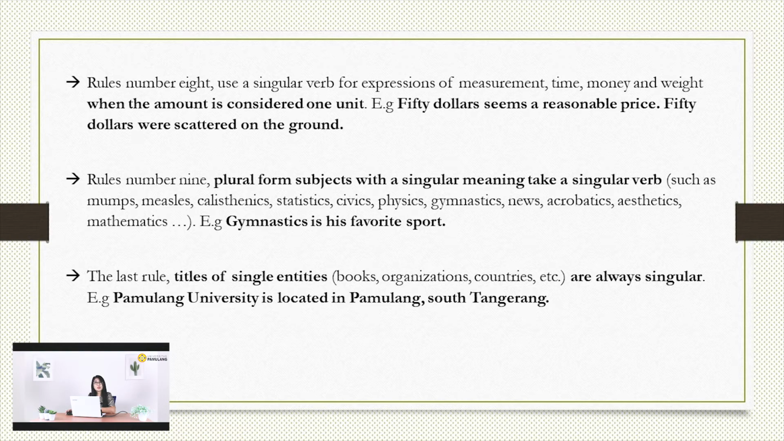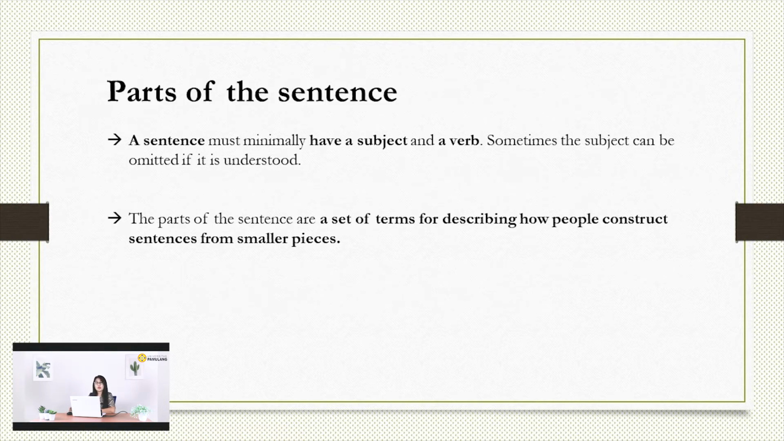Okay, well, that was the first discussion about subject-verb agreement, and we come to the next discussion. This is parts of a sentence. So we need to understand first, what does it mean by a sentence? A sentence must minimally have a subject and a verb. This one is called a simple sentence. Sometimes the subject can be omitted if it's understood. And parts of a sentence means a set of terms for describing how people construct sentences from smaller pieces.